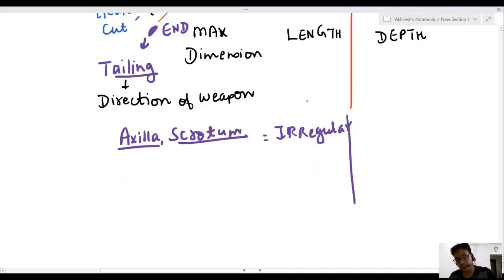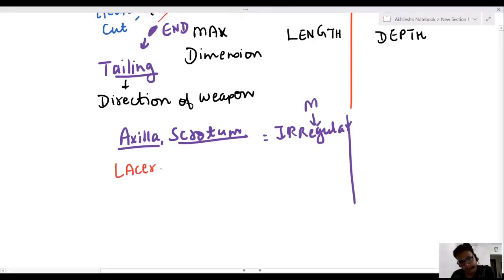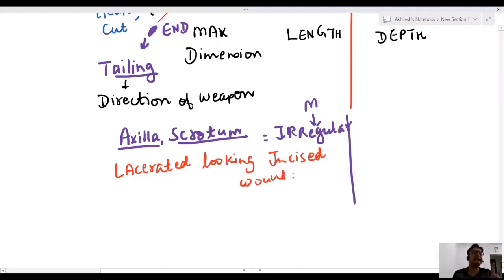These incised wounds are known as lacerated looking incised wound. Why are these known as lacerated looking incised wound? Because margins are irregular in these sides, axilla and scrotum.